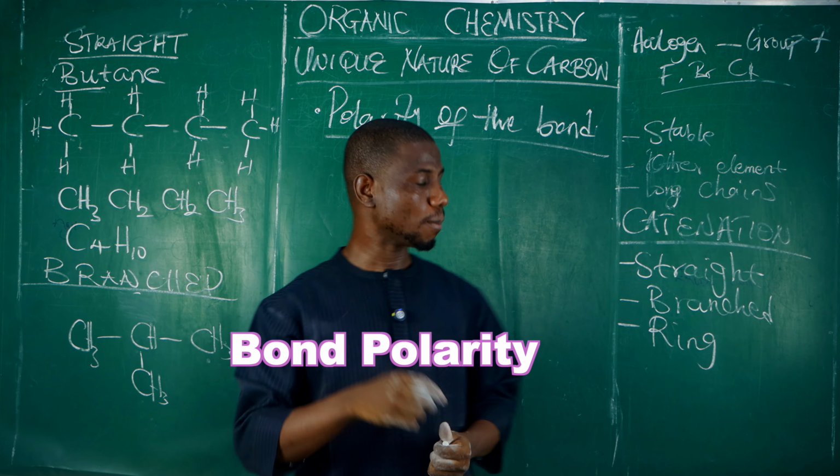Now the question is, what is bond polarity? Any attempts? Bond polarity refers to how electrons are shared between covalently bonded atoms. I repeat, how electrons are shared between covalently bonded atoms. Remember the story we gave you between two children that were sharing food, right? So now we have electrons here that are being shared.